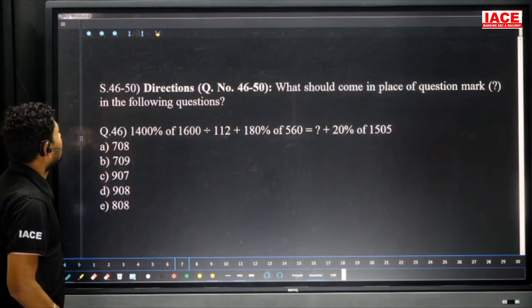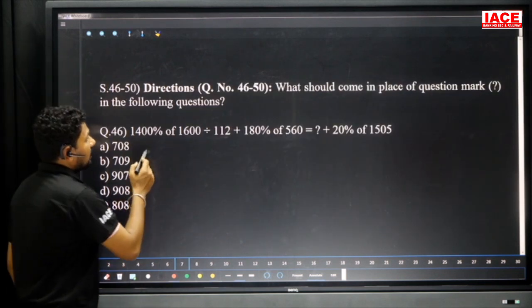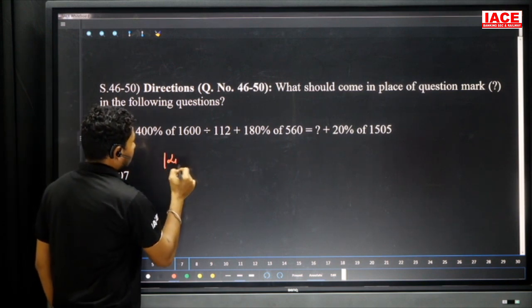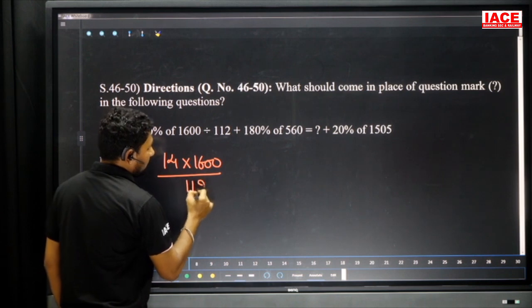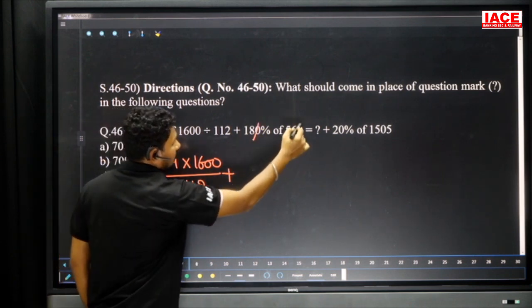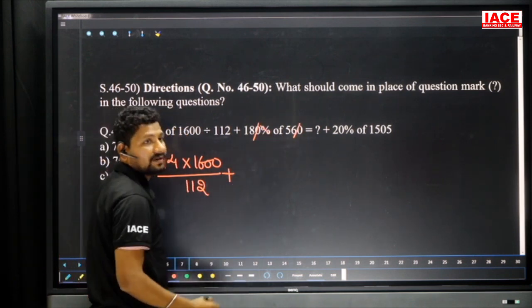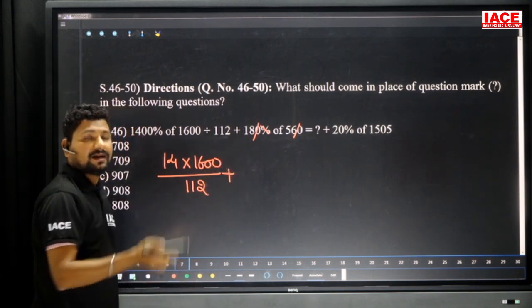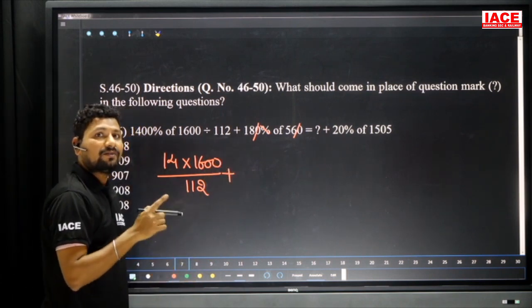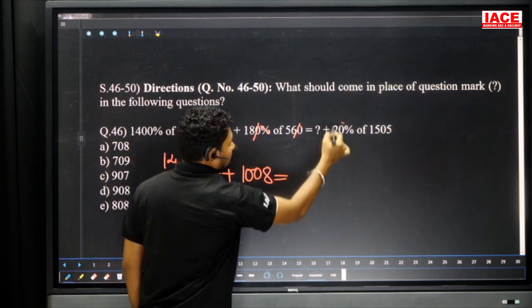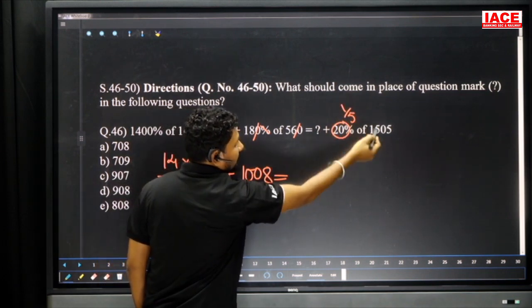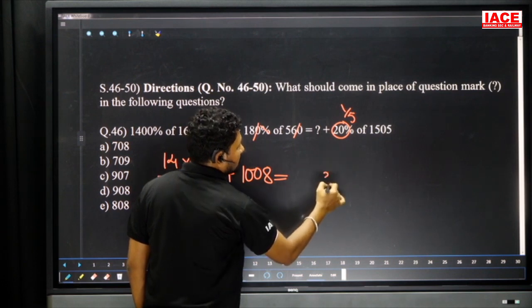And next question, question number 46. 1400 of 1600. 14 into 1600 by 112, plus the 0s cancel for percentage-wise. 18 into 56. 18 50s are 900. 18 6s are 108. 108 added to 900, it is becoming 1008. And 20 percentage value is 1 by 5. The 5 is dividing into 1505, it is equal to 301.